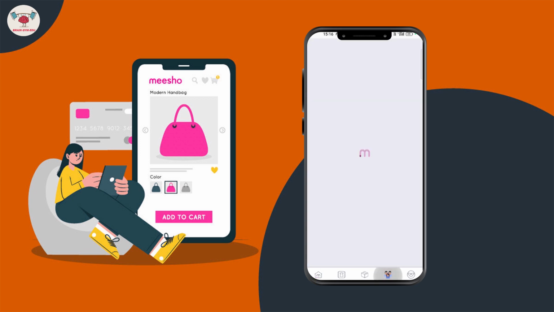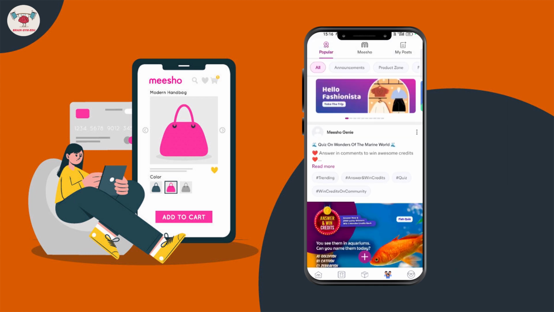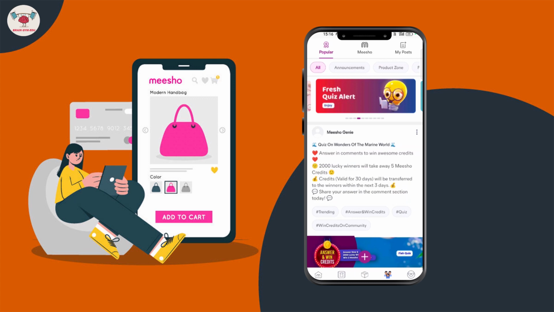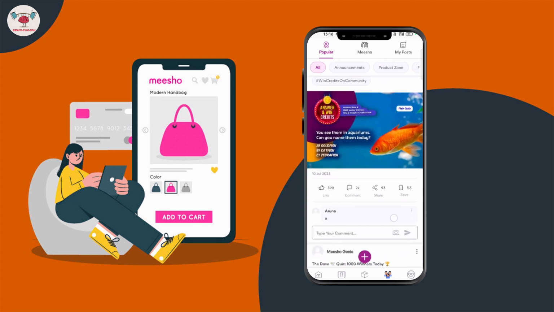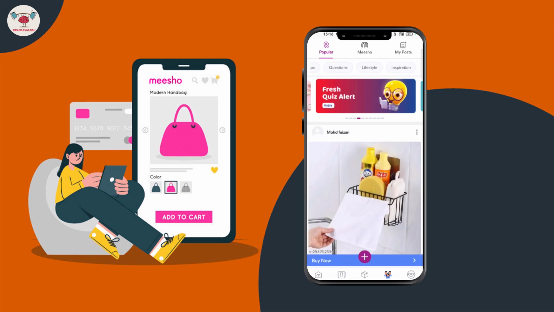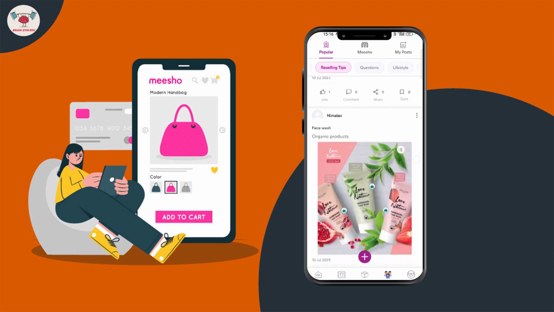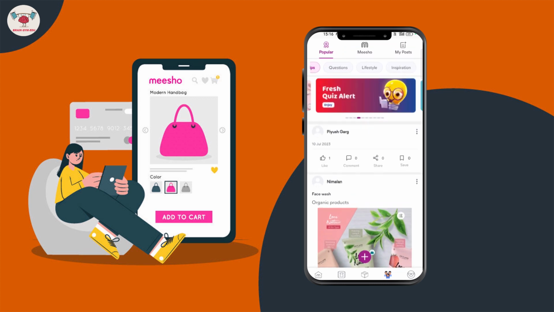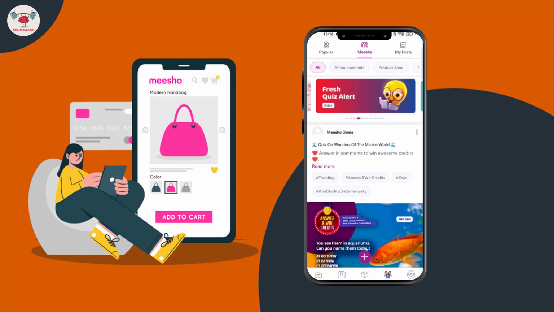And this is your community. Here you can get different kinds of bits, like bits on wonders of the marine world, where you have to answer on different kinds of myths. Announcements, the product zone, fun and entertaining reselling tips, questions, lifestyle, inspirations, and completely on Meesho.